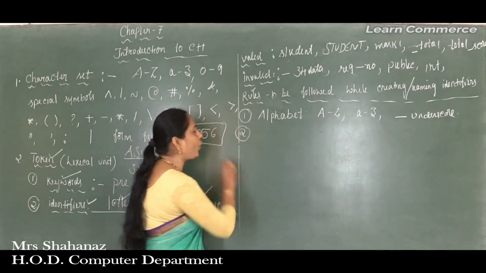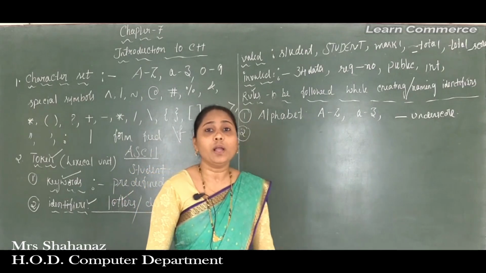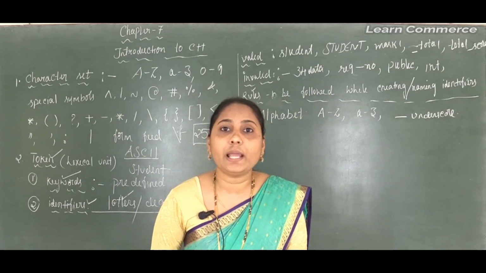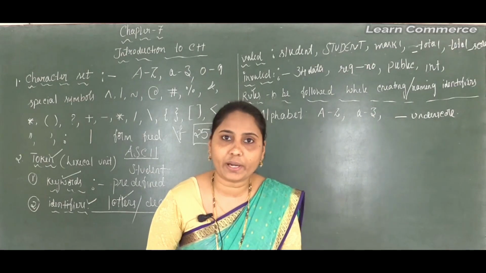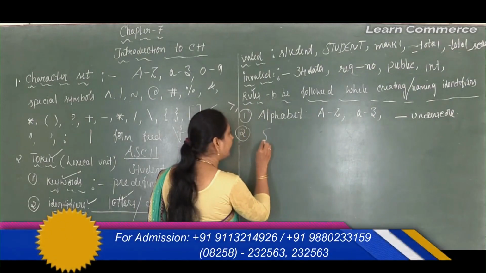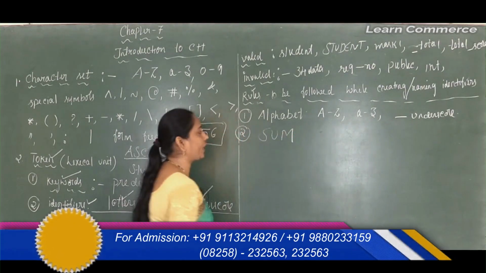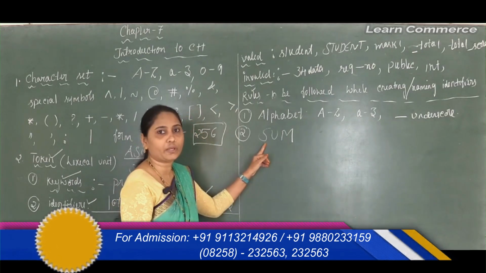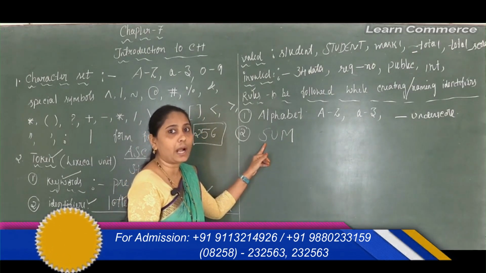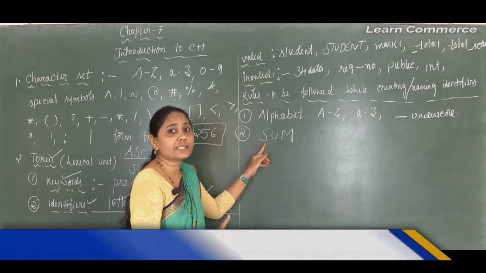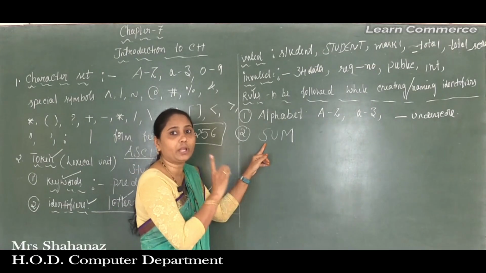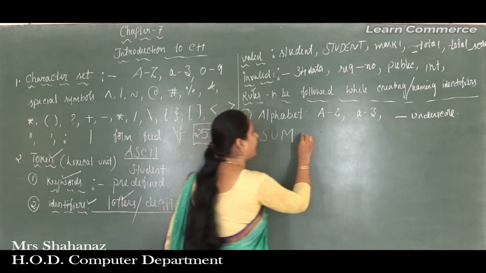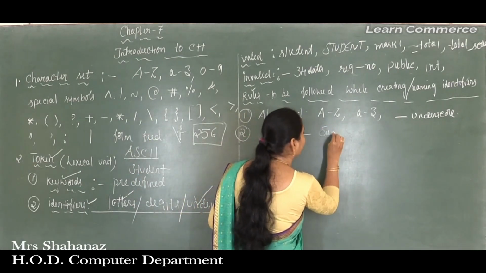And the second point we can say is that C++ treats uppercase characters and lowercase characters differently. One example: the capital letter SUM, written using uppercase letters only. Okay, so the capital letter SUM is not the same as the small letter sum. Clear this point here?